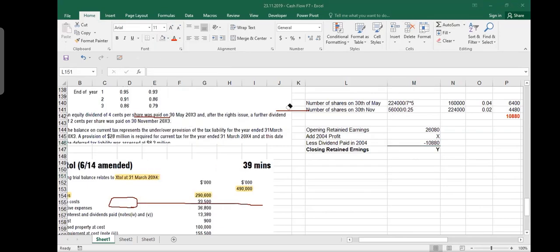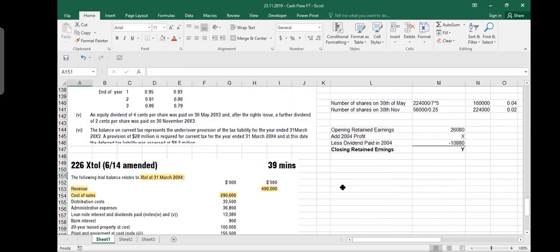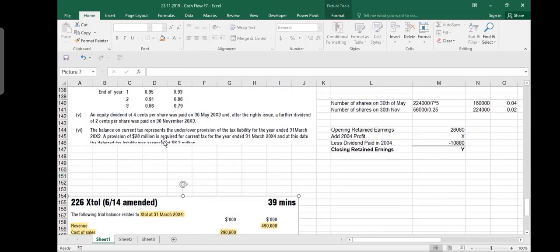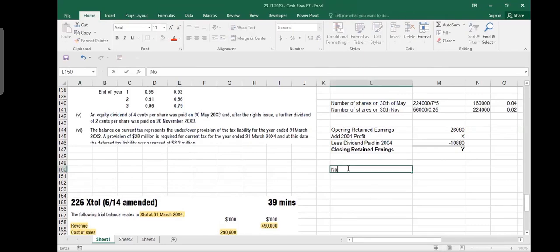See, I tell you, these things are not very difficult. They sometimes look strange because you are doing them for the first time. But once you do 5-6 questions, then everything is repeated again and again. Okay, this is the last question, the last part. It says that the balance on, so now we say note 6 about taxation. I'll read it with you.